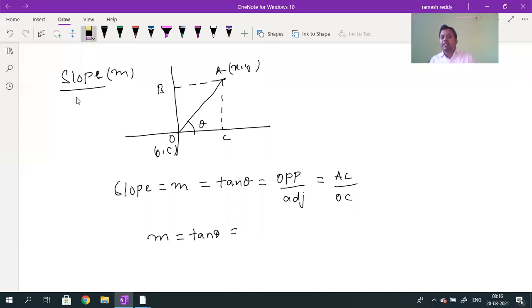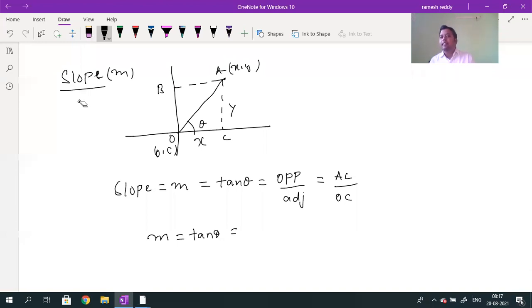AC is the distance of the point A. O to B distance and A to C distance, both are same. So this distance value will be equal to Y. And OC value will be equal to X.